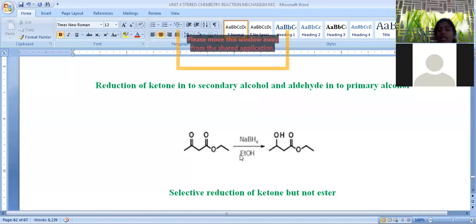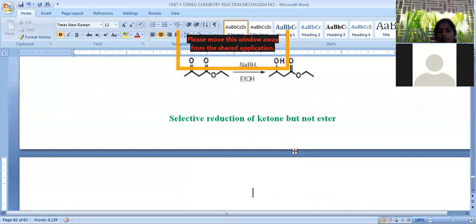So this is about the difference between lithium aluminum hydride reduction and sodium borohydride reduction. Both the functional groups are reduced in the case of lithium aluminum hydride. Sodium borohydride reduces only the ketonic group, but not the ester functional group.